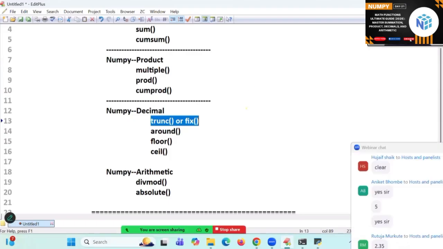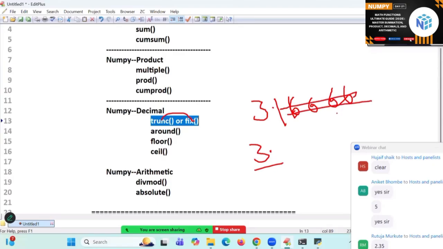Suppose I have 3.61666 like that, and it goes for trunc or fix. It will print 3, that's all. That means it will not print the decimal value. If I apply round of a with two decimals, it will print what? 3.17, because it is having more than or equal to 5 or not.